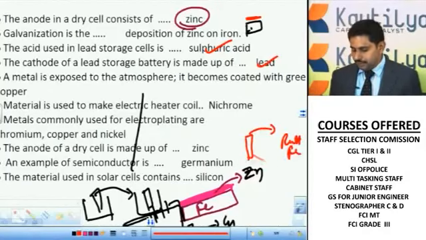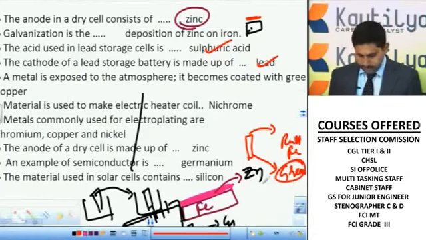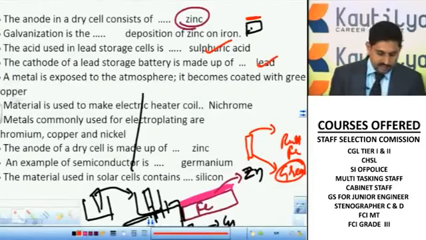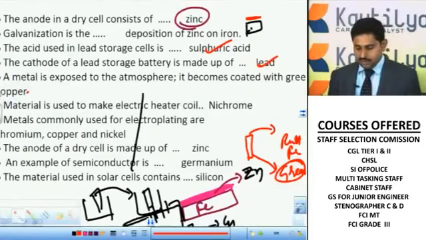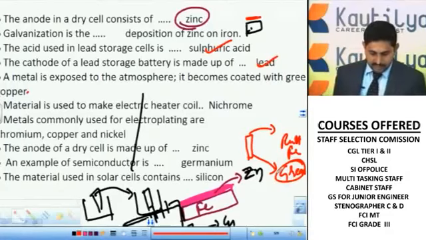At the same time, if some metal X exposed to the atmosphere is converted to green color, then it is considered as copper, right? It is coated with a carbonate, and it is copper. Copper is converted to green color, whereas iron is going to be rusted, that is in brown color.